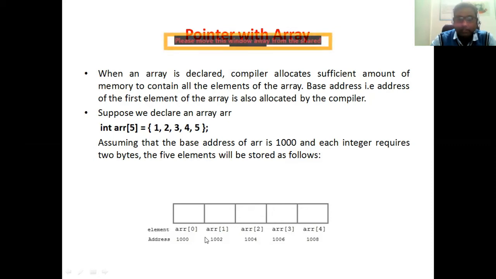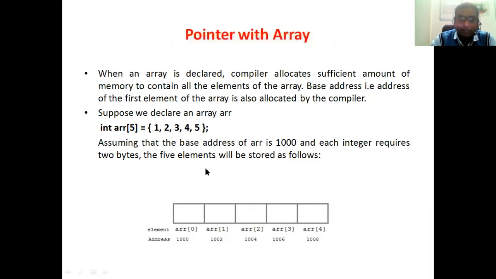After that, we have the integer array. Every integer value will take 2 bytes of memory space. So if arr[0] is at position 1000, then arr[1] is at 1002, arr[2] is at 1004, till arr[4] is at 1008.